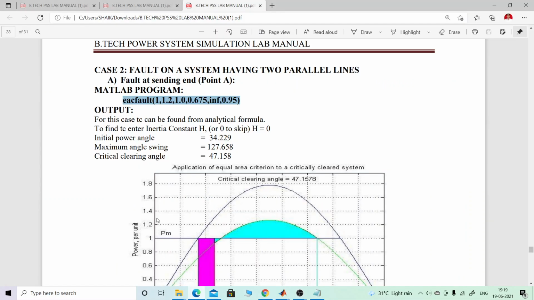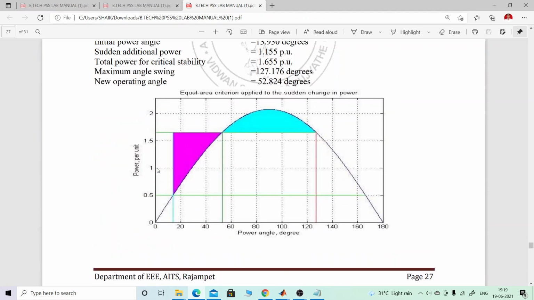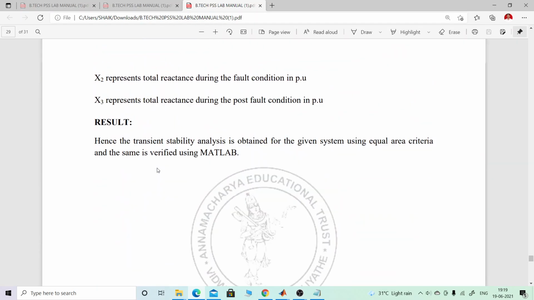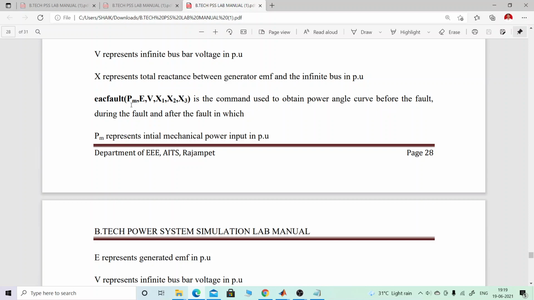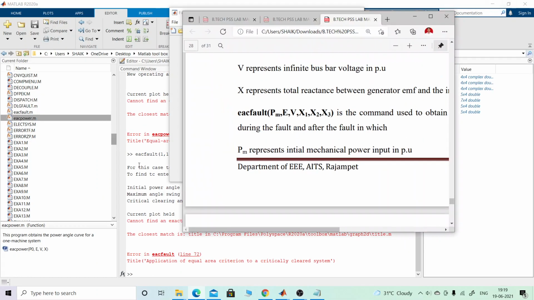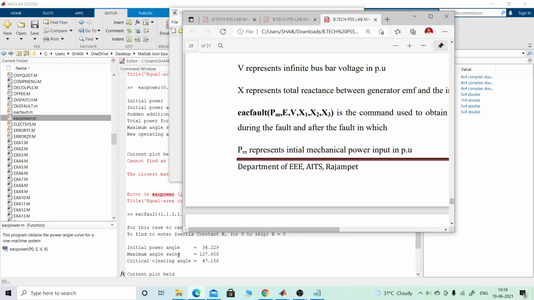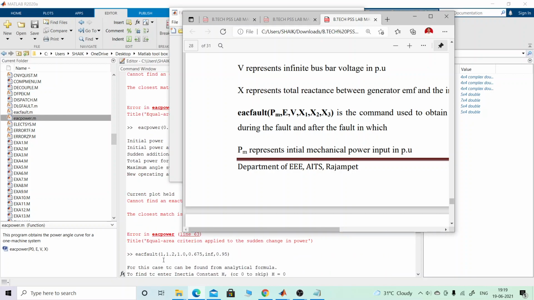What does it indicate? What does esc_fault indicate in our problem? esc_fault indicates Pm, the mechanical power, E the generator EMF, V the voltage at the infinite bus, X1, X2, X3.